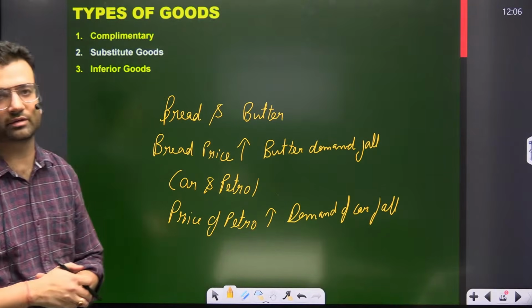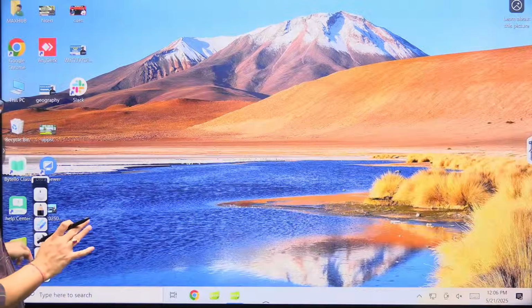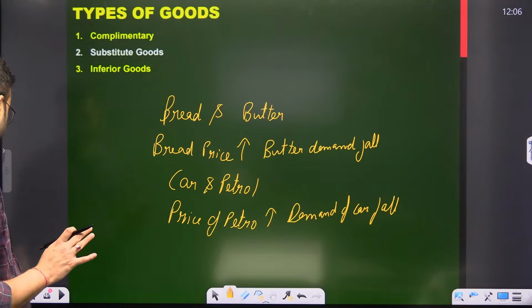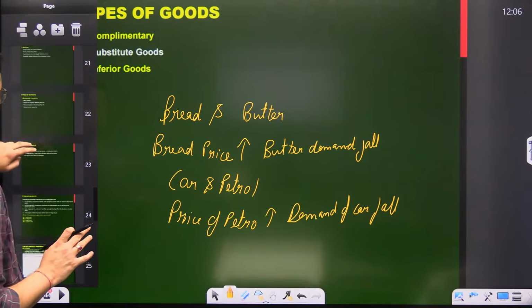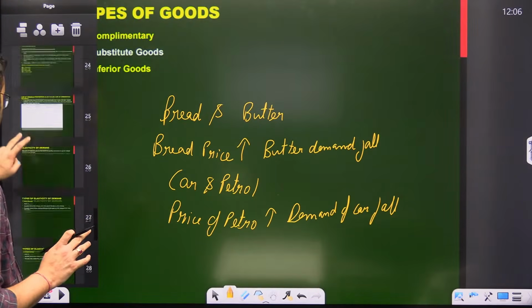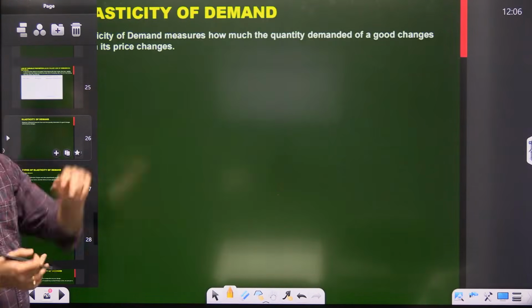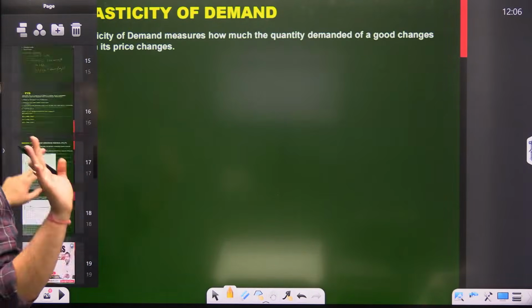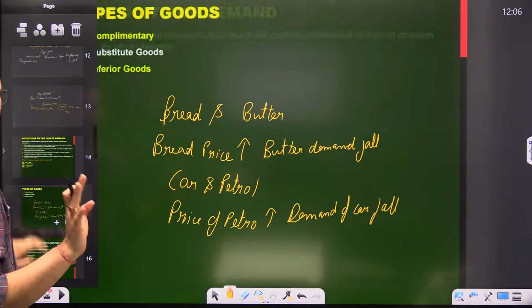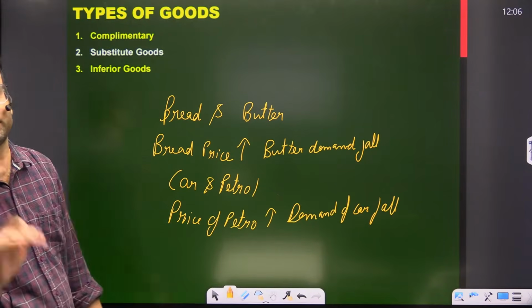Elasticity, Miracle, it will come. For sure it will come. I will show you, Miracle. It will come for sure. Just a second, I'll show you. Here it is, elasticity of demand. Just wait. I know, beta, what things are important for you people.